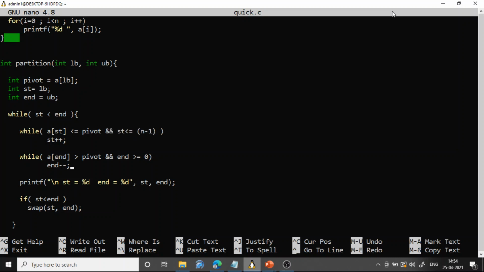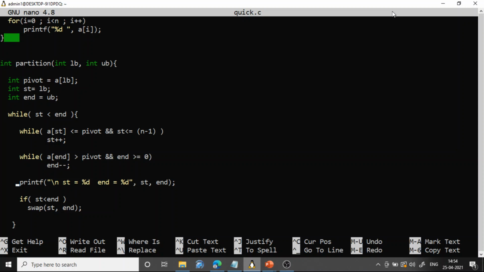Okay, similarly for end, while a of end is greater than pivot and end is greater than or equal to 0. Here we are decrementing end, and it can go up to 0. If you don't give this condition, it may become minus 1 also. So to avoid that, we ensure that as long as end is greater than or equal to 0, we do this. Okay, so this may not be required.